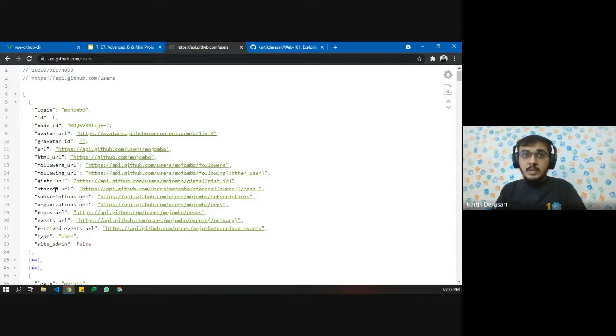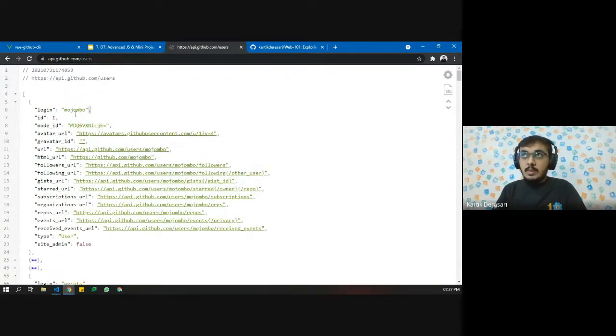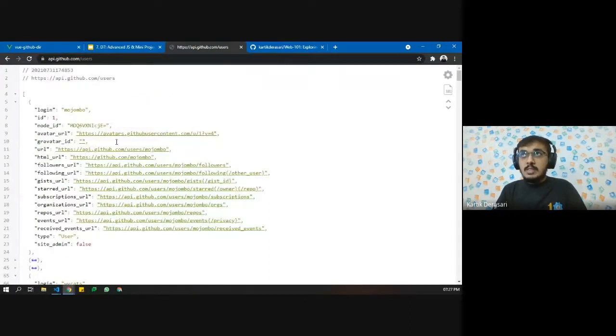In JavaScript, you can use single quotes or double quotes, both are allowed. But in JSON format, you need to have double quotes on the left part, and that is compulsory. Without that, JSON format is not going to work. Also, on the last value, there should not be a comma. Here you can see that we have a comma at all the values, but on the last value of an object, we should not have any comma. So this is how you can compare JSON.